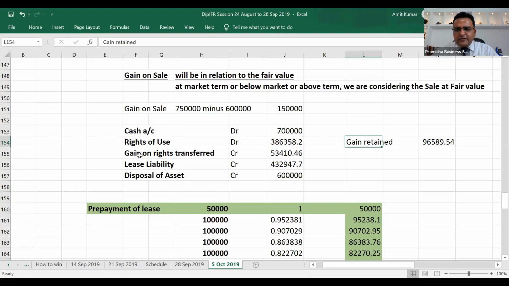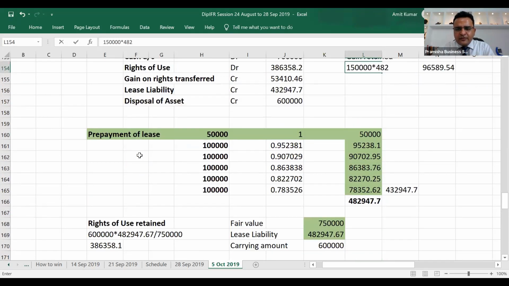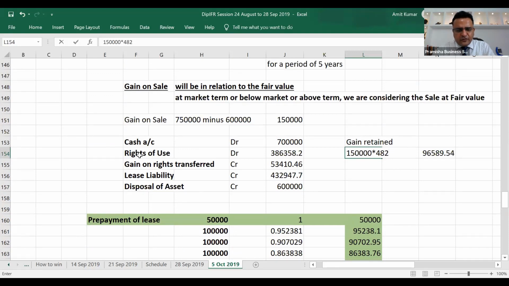In the same fashion, gain on right transferred. For gain on right transferred, we need to know how much is the gain retained. How do we get this gain retained? We get it by knowing the total gain, that is 1,50,000, in comparison to the same fraction, total lease liability that is 482,947.67 divided by 7,50,000, the fair value of the building.